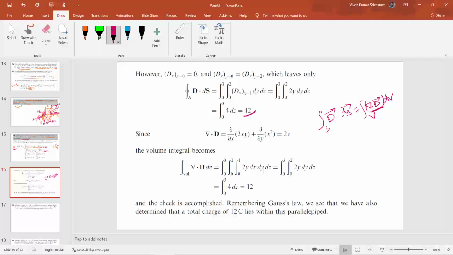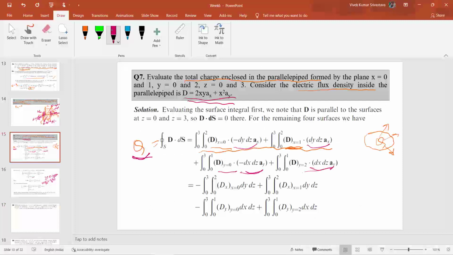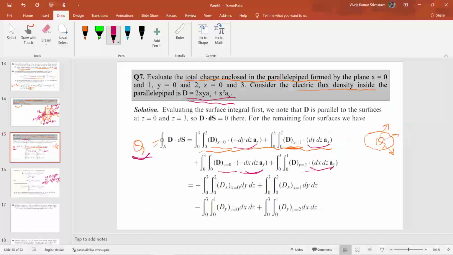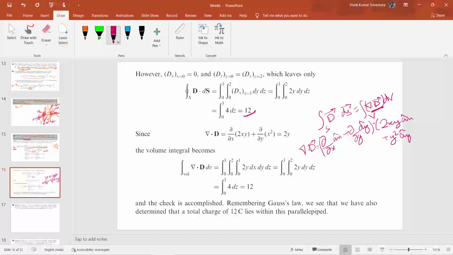So you can find the divergence of D as del by del x ax plus del by del y ay dot 2xy ax plus x square ay.